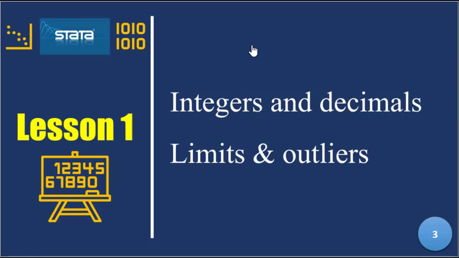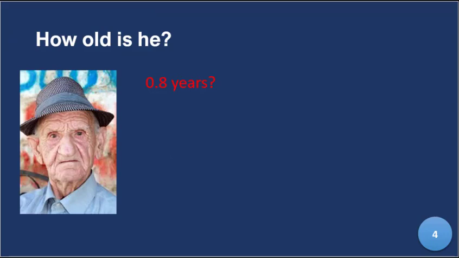So, integers and decimals. Let's look at this man here. How old do you think this man is? 0.8 years, 8 years, 80 years, 800 years, or 8,000 years. Look at him. I mean, take another look. You can pause the video if you want to. I'm going somewhere, but it's very important that you just try and answer the question in your mind.